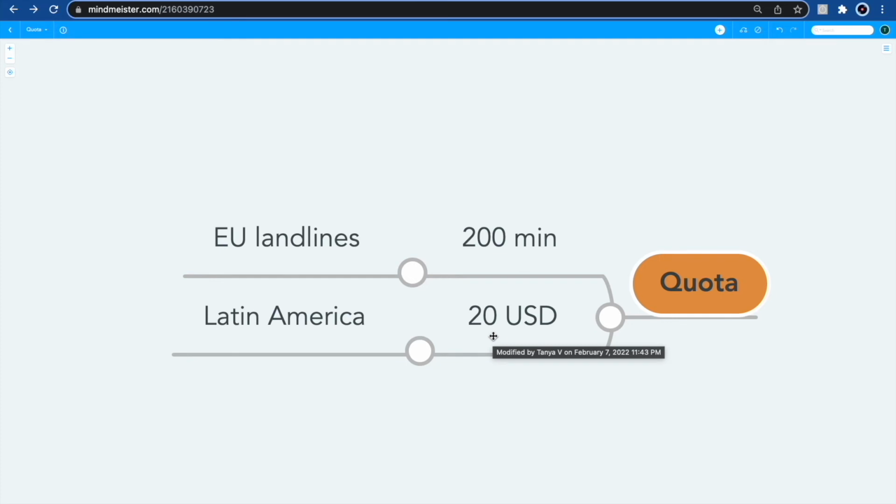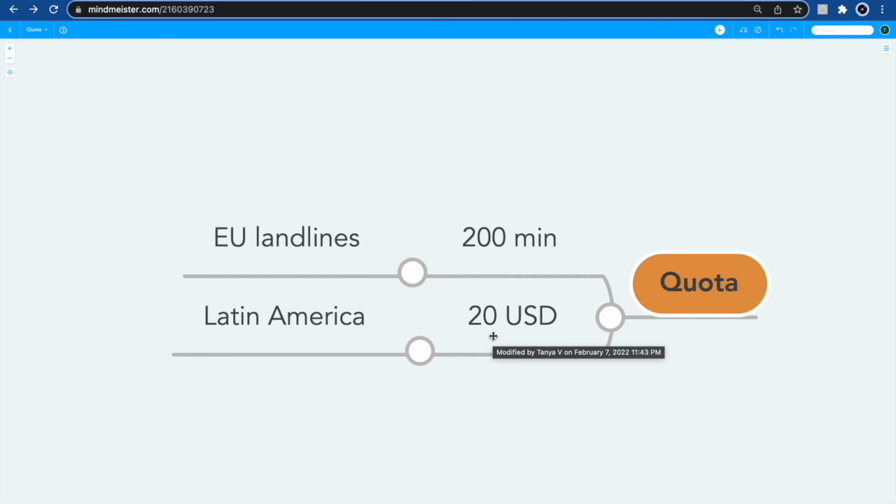Quota is similar to the account balance of a prepaid account, but the difference lies in the fact that this money, this credit that we're giving, can only be spent on calls to certain destinations, the destinations included in the destination group that we have indicated when we created our volume discount group.